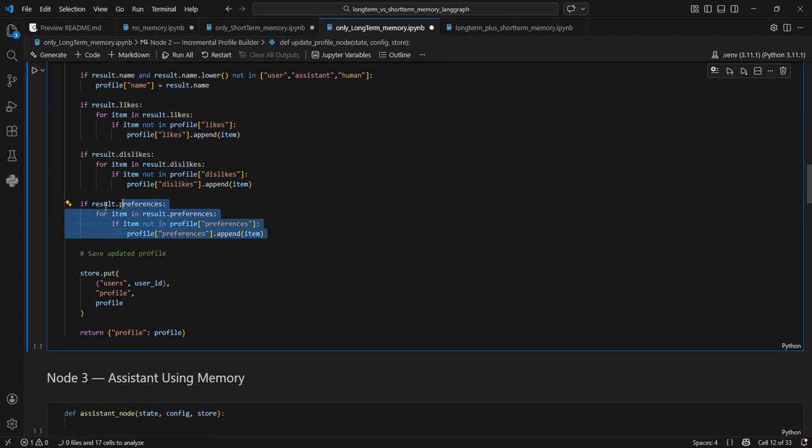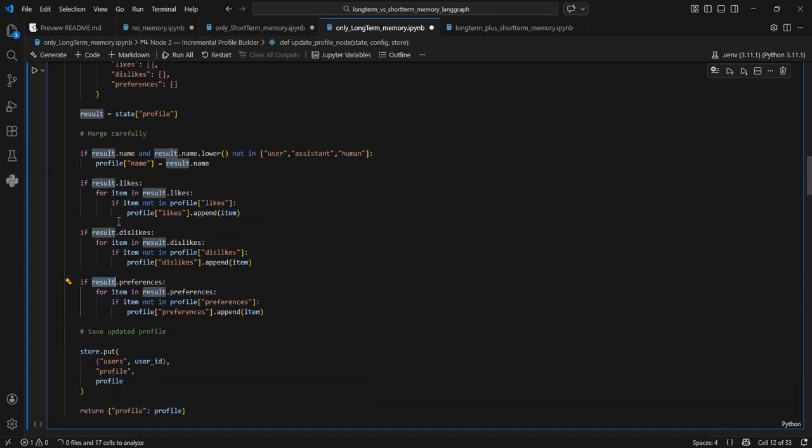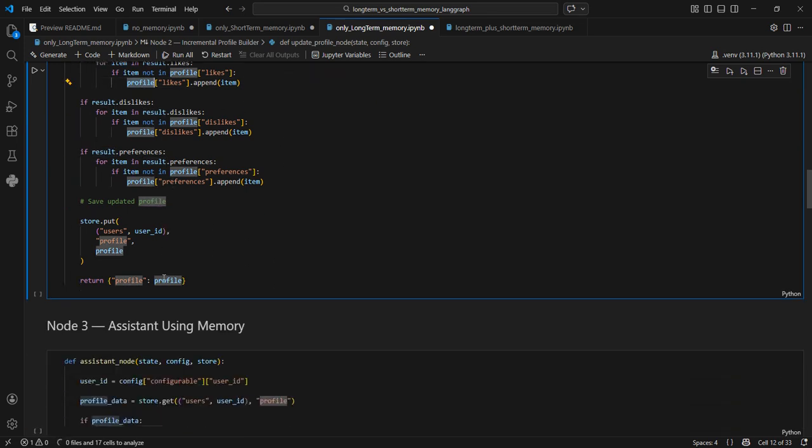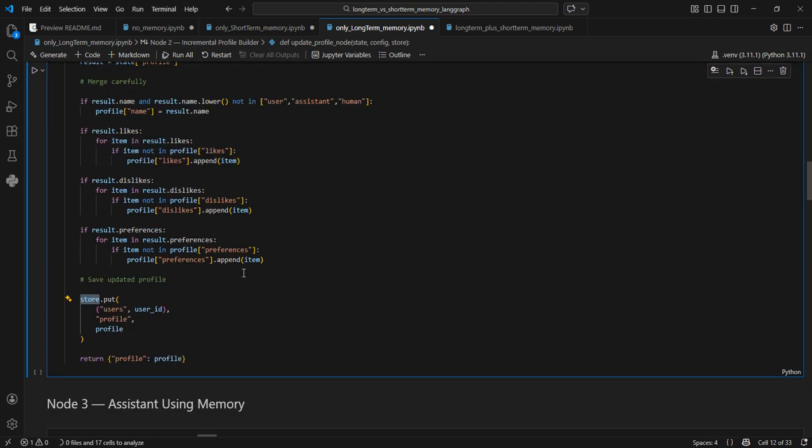Now, whatever the final profile dictionary we have set up, we will save that profile dictionary into the store. The store also we will send into the node, and the config also we will send. So the store, for that particular user ID, will save the profile dictionary as profile information.